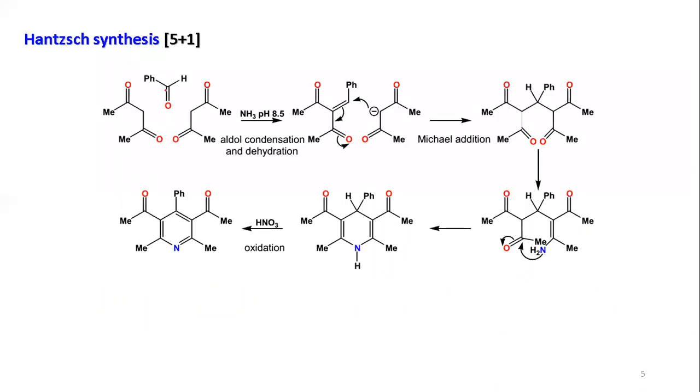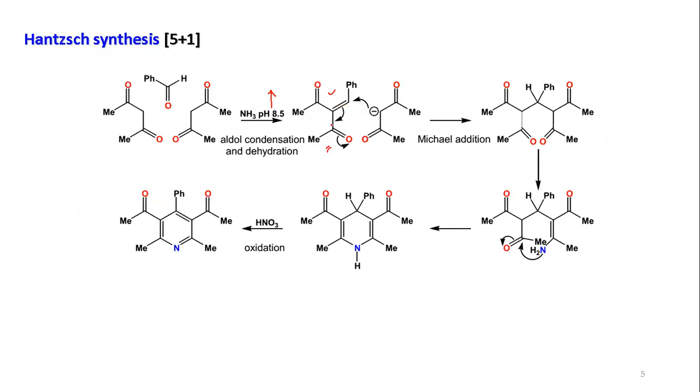So what we find here, you have benzaldehyde, you have 1,3-diketo, that is reacting in presence of ammonia. Now for ammonia, the pH is maintained at 8.5 in this reaction. What is happening first will be the reaction between aldehyde and the active methylene carbon. That is the Knoevenagel reaction, you know well, the name reaction. That is making the alpha beta unsaturated carbonyl compound here.